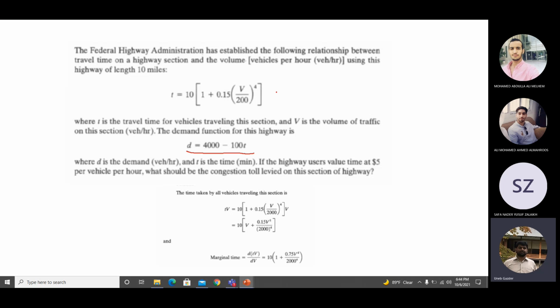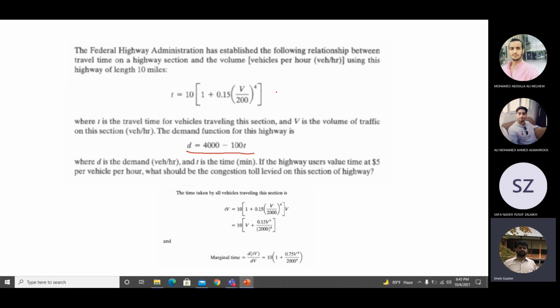So the volume is the actual number of cars which are passing through the highway. It can be equal to demand, or it can be less than demand, but it is the number of vehicles which are passing through the highway. That is V. So D can be more than V as well. And demand is dependent upon travel time. If travel time is less, demand will be more. You can see that negative sign here. What else? The highway users value time at $5 per vehicle per hour.